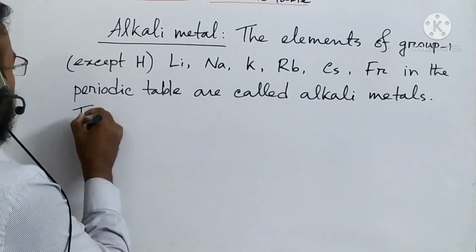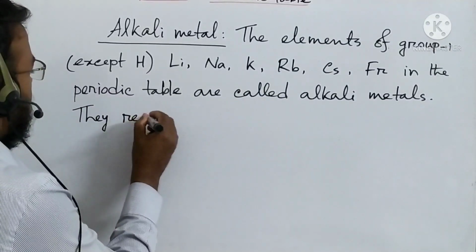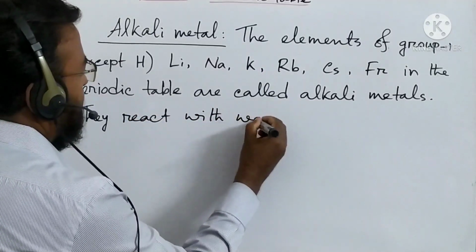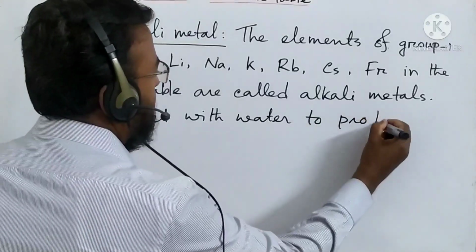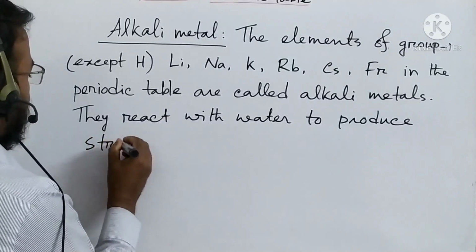They react with water to produce strong alkali.